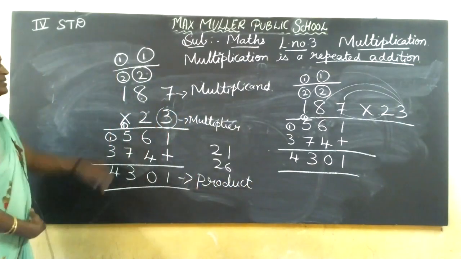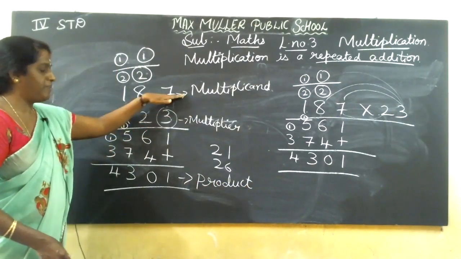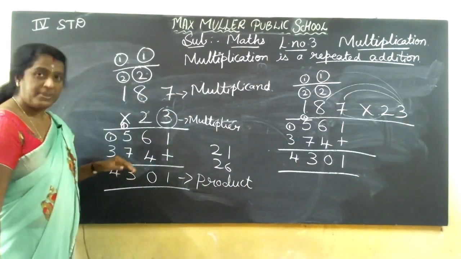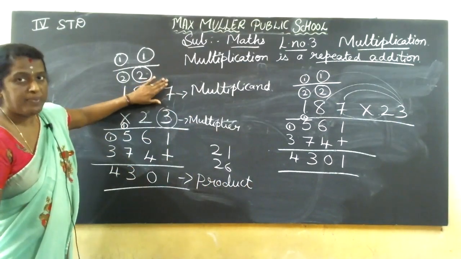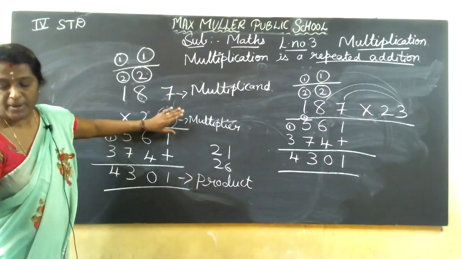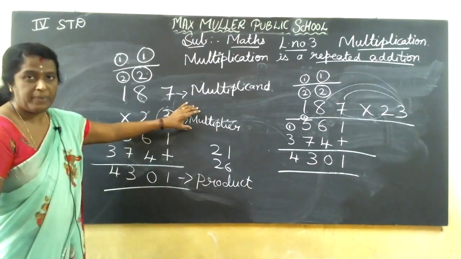Got it? See, this is a multiplicand. We'll do multiplier by multiplicand. This is the product. See, step by step. The number to be multiplied is called the multiplicand. To be multiplied by which number? This 23. This is the multiplier. The number by which the multiplicand is multiplied is called the multiplier.